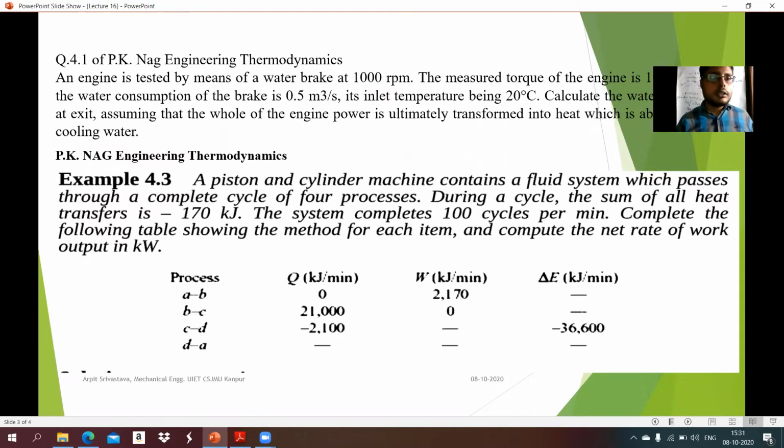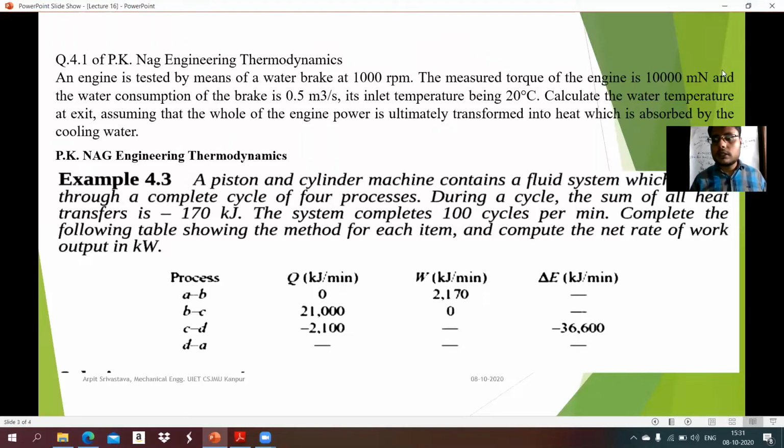An engine is tested by means of a water brake at 1000 RPM. The measured torque of the engine is 1000 Newton meter and the water consumption of the brake is 0.5 meter cube per second, its inlet temperature being 20 degrees centigrade.